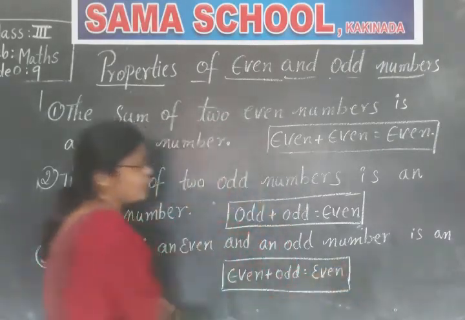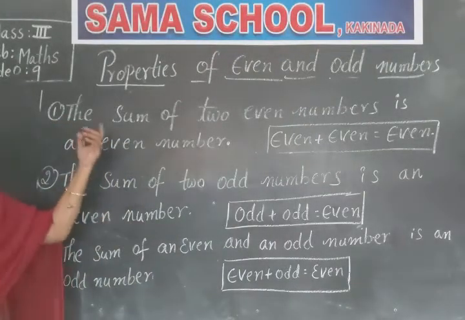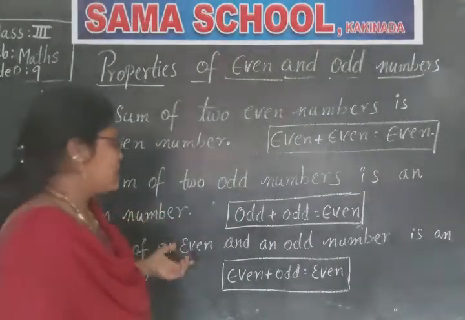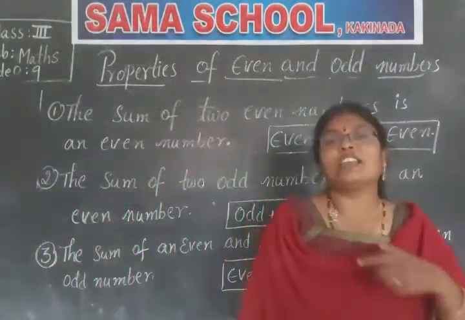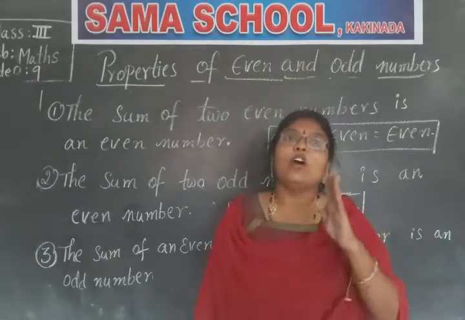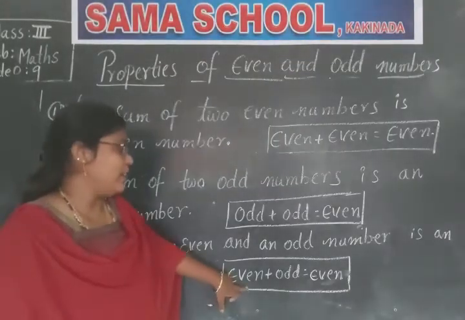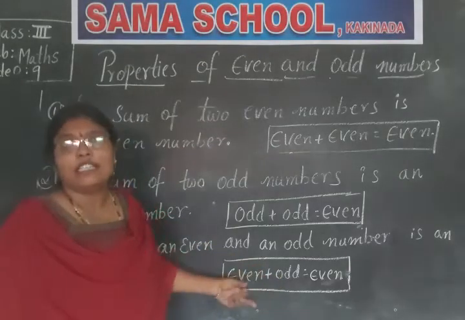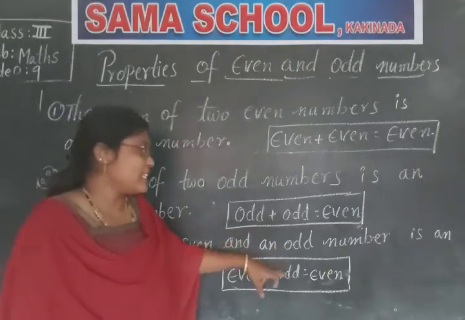So children, these are the three properties of even and odd numbers. Children, do you understand? Come on, let's revise once again about even and odd numbers. See children, here what did we write? Even plus odd, in the sense the sum of one even and one odd is even.